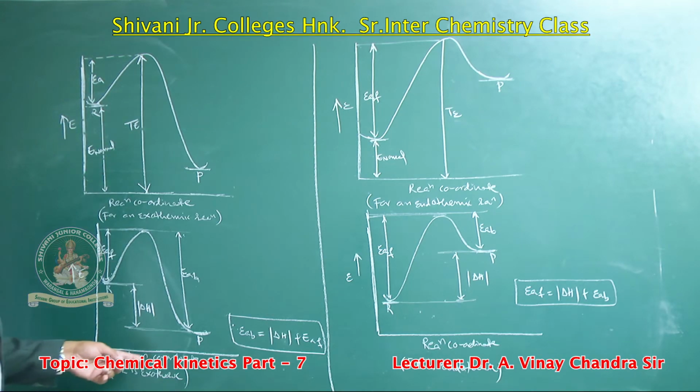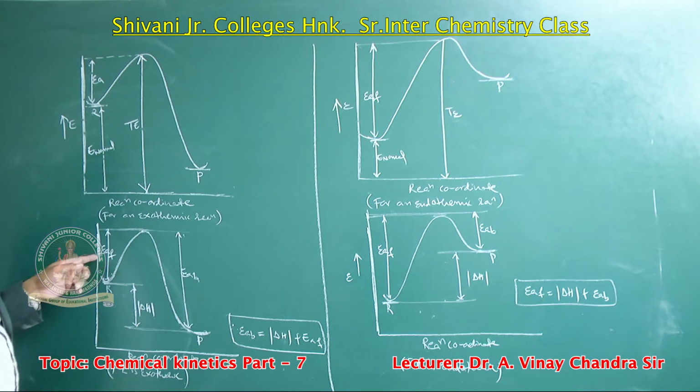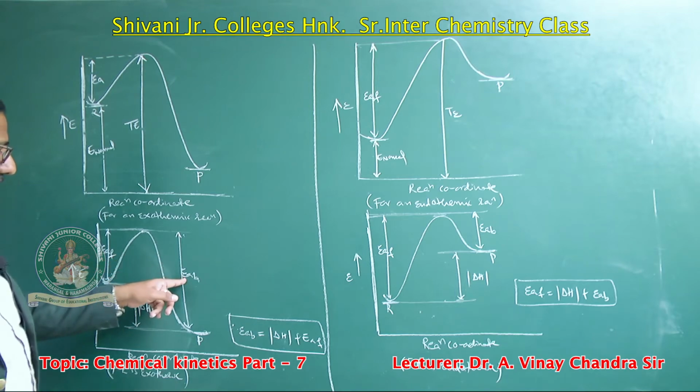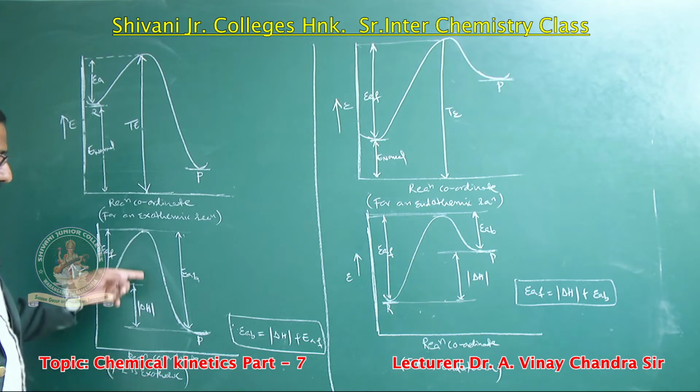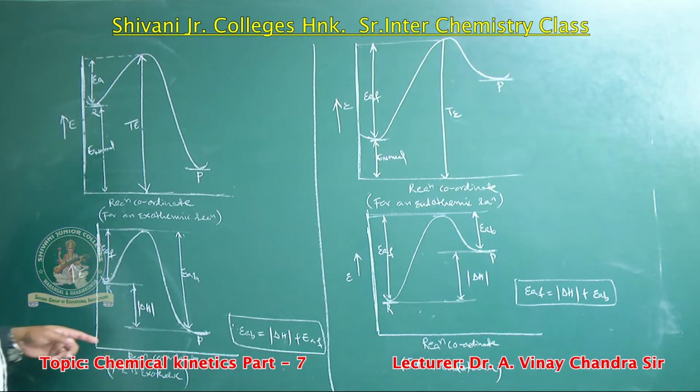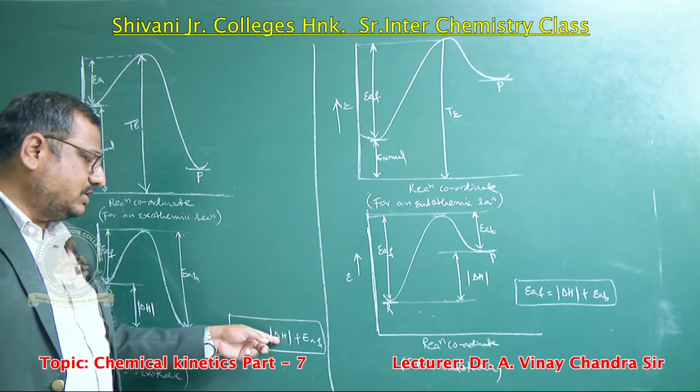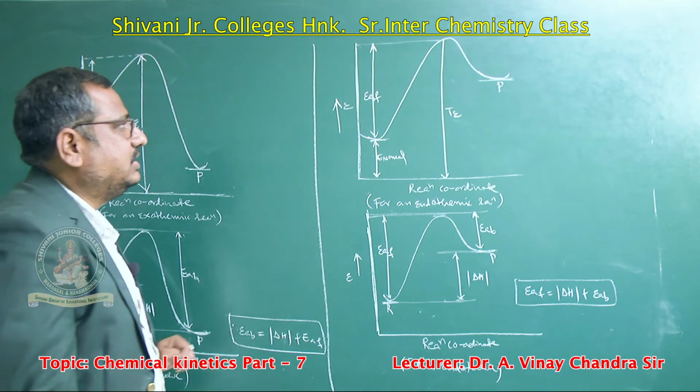In case the forward reaction is exothermic, EAF means the activation energy of the forward reaction, and EAB means the activation energy of the backward reaction. The energy difference between the forward and backward reaction, relative to the normal energy molecule, we represent as enthalpy, known as delta H. So for the backward reaction, the calculation is mod delta H plus EAF.